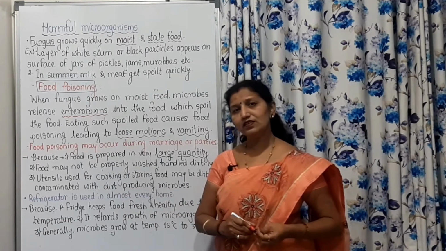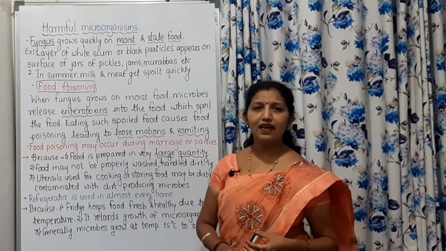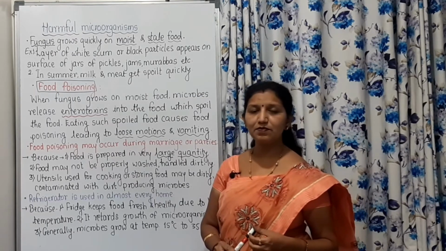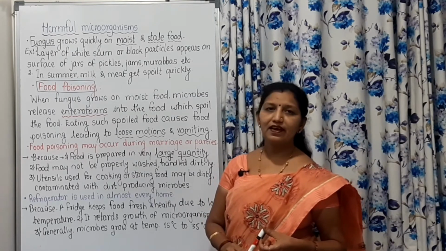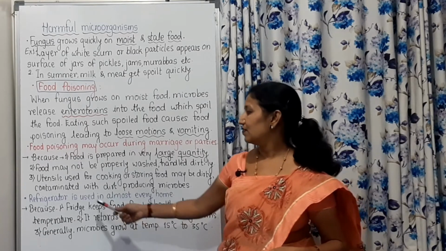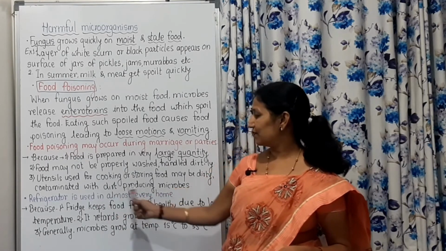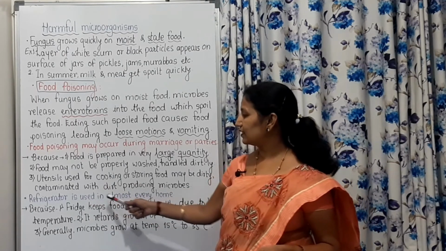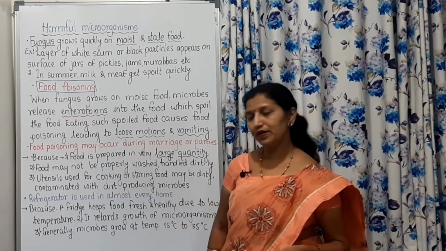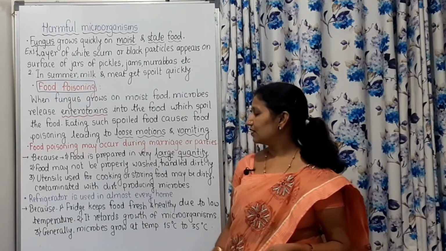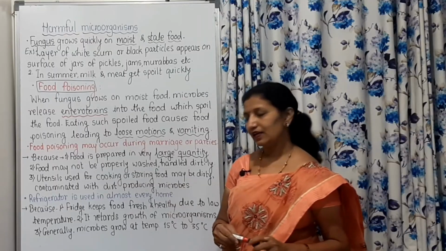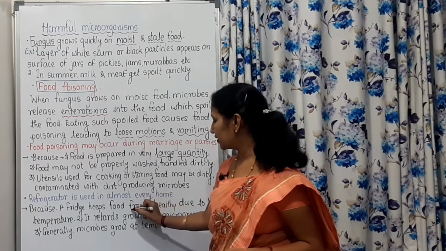Then generally we see that every home has a refrigerator. Nearly 99% of homes have a refrigerator. That means this give reason may be asked to you. Refrigerator is used in almost every home because the fridge keeps food fresh and healthy due to low temperature.